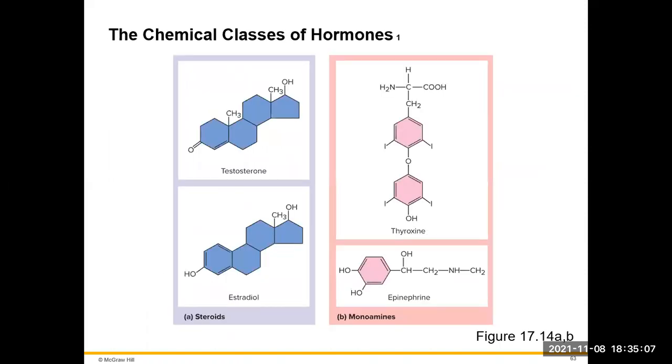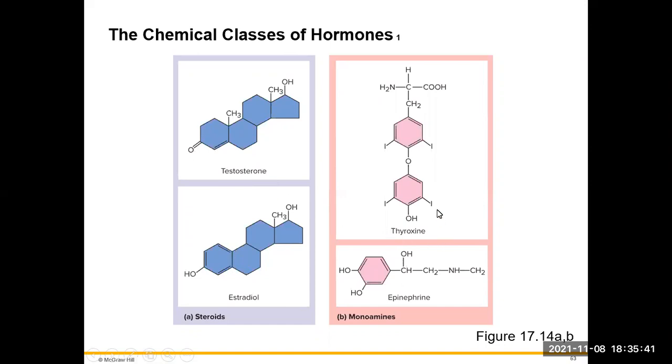So if we look here at testosterone and estradiol, we see that they have the same basic structure with these 4 carbon rings here. And what changes is whatever is hanging off of those carbon rings. If we look at the difference between testosterone and estradiol, we have a hydroxyl group here where we have a double bonded oxygen here. We have a methyl group here where we have no methyl group here. We have a set of double bonds here and we only have 1 double bond there. Otherwise, it's pretty much the same.